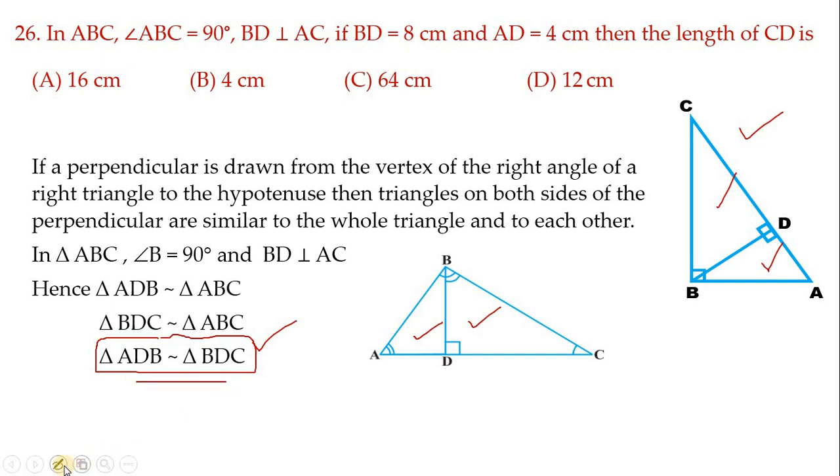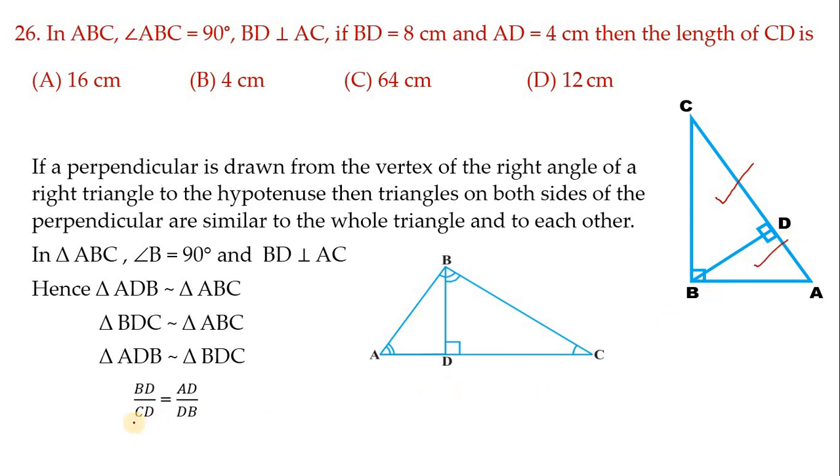Now when these two triangles are similar, all corresponding sides will be in the same ratio, isn't it? Hence I am taking BD by CD equals AD by BD. Now substitute the values. BD value is how much? BD is 8. CD value, we wanted to find CD, let it be as it is, and AD value is 4, and DB value is 8 itself. BD or DB both are the same. So I substituted the values.